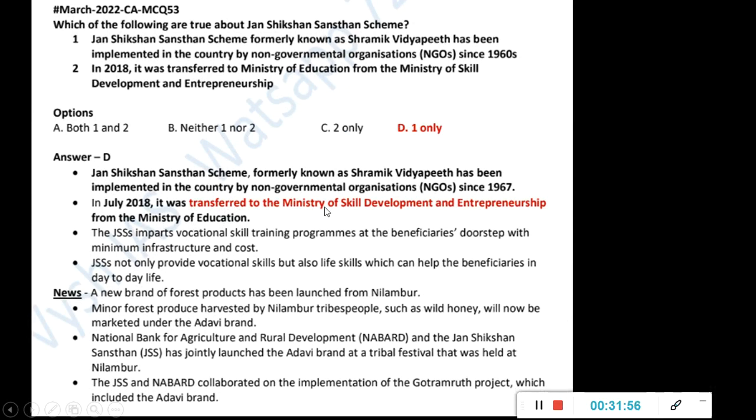Because you know, the Ministry of Skill Development is something new which this government has created specifically by breaking it from the Labor Ministry. So like that this has been transferred in 2018. Previously it was known by a different name, and from the 1960s it is being implemented by NGOs. Okay, a new brand of forest products has been launched from Nilambur. So Nilambur and related GI tag products, all these things you have to know, especially teak, wooden products.